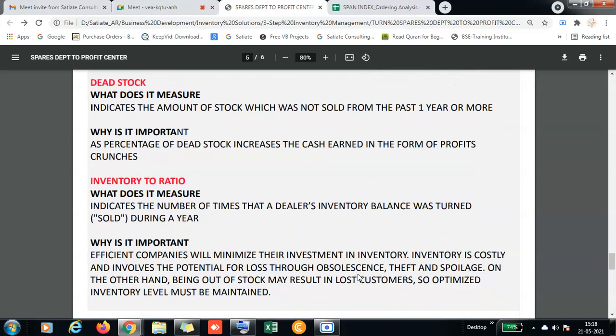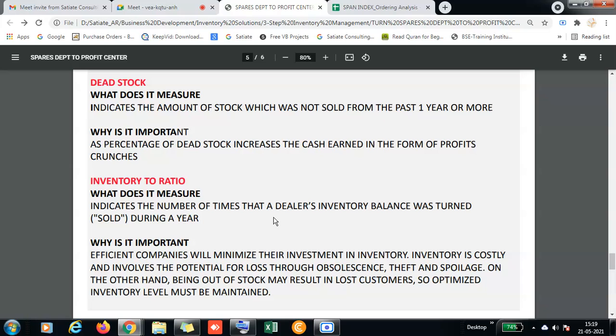So inventory turnover ratio is nothing but how many times you are turning over your inventory. It indicates the number of times a dealer's inventory balance was turned over in a year: overall for the year, how many sales you have done compared to how much stock you are holding, and how many times you are using the same part.